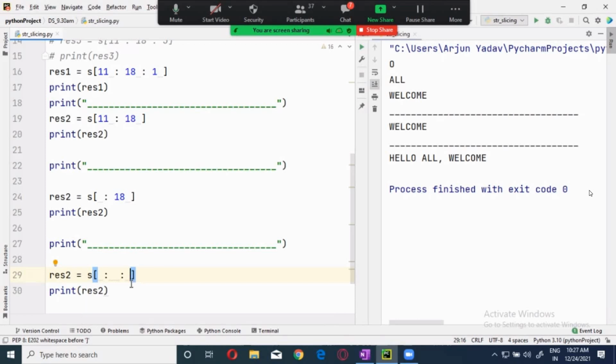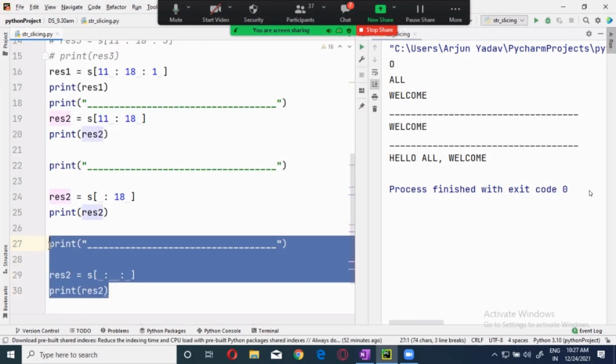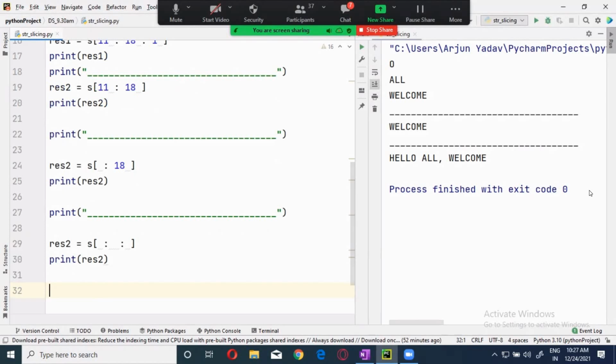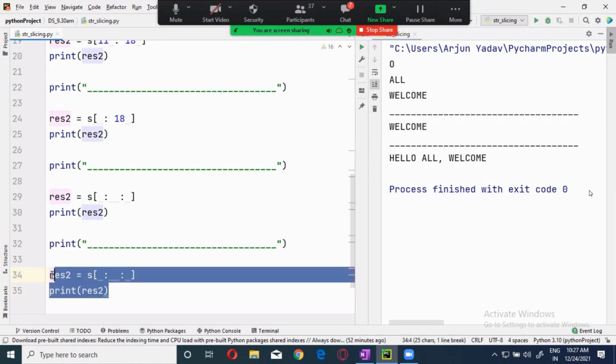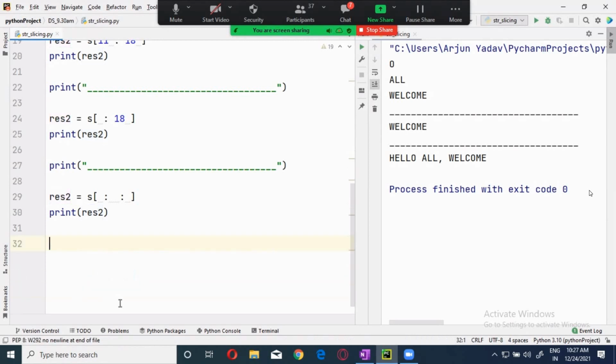Now, let's do this one. Here I'm going to get the full string. Now, this is equal to this one. I will show you. When I'm printing S, what am I going to get?